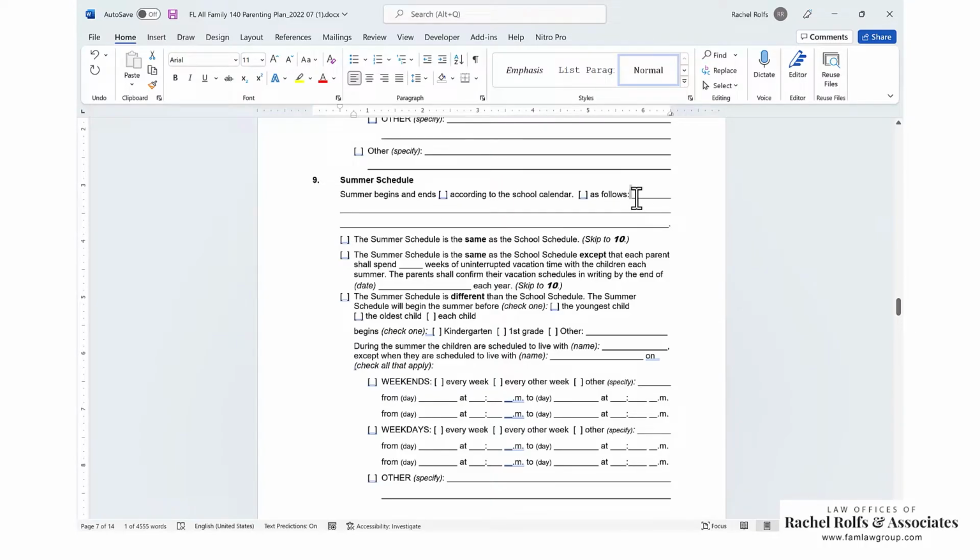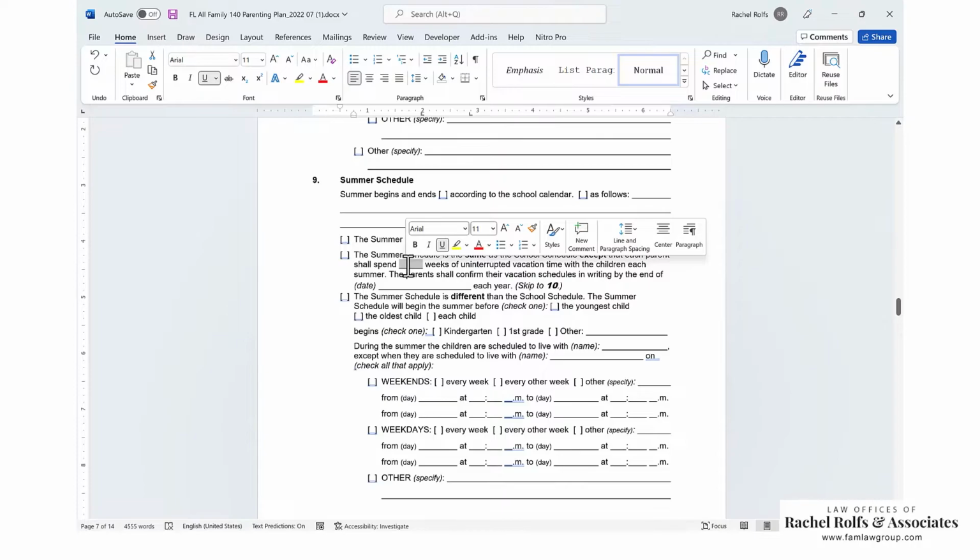So you can kind of just explain what you need to do there if it isn't easy to do with check boxes. You can say the summer schedule is the same as the school schedule. Option 1. This option is summer schedule is the same, but also each parent gets uninterrupted vacation time with the children each summer. Probably the most common we see on here is about 2 weeks.